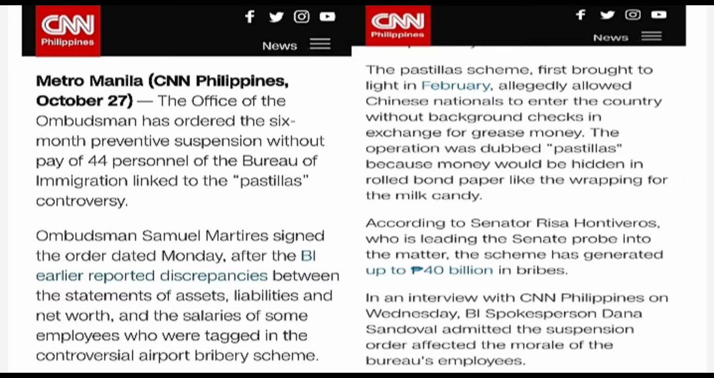I have here a current issue in the Philippines which shows corruption, and this is the pastillas. The pastillas controversy in the Philippines is an example of corruption in which the Bureau of Immigration allowed Chinese nationals to enter the country without background checks in exchange for money. It is called pastillas because the money is hidden in rolled bond paper like the wrapping for milk candy. The bribe is up to 40 billion pesos.